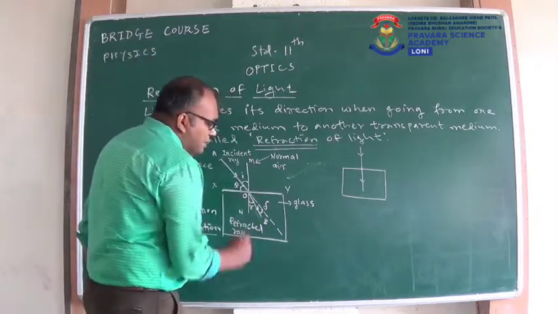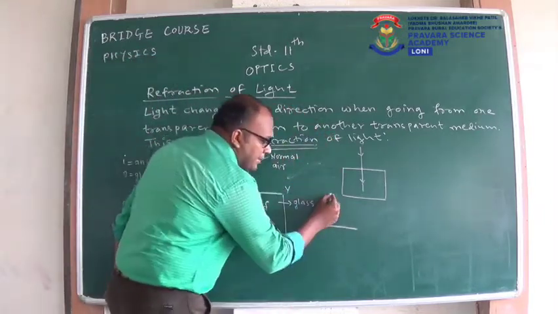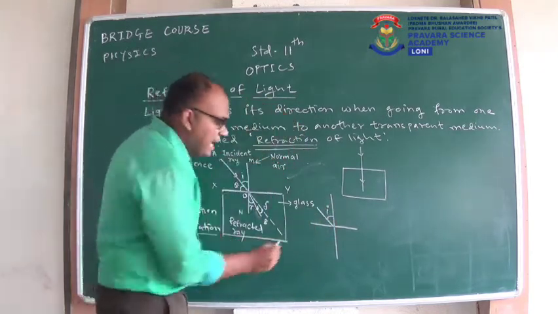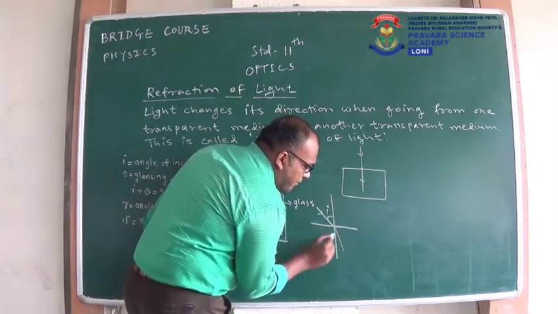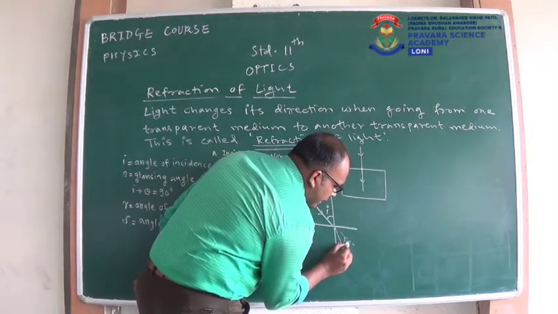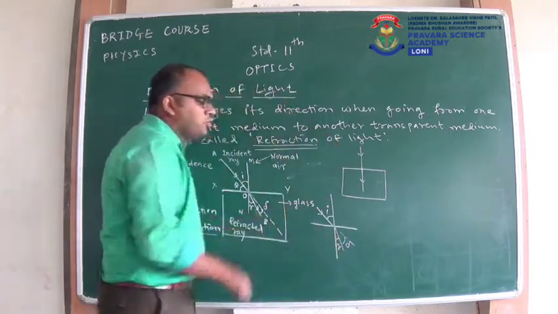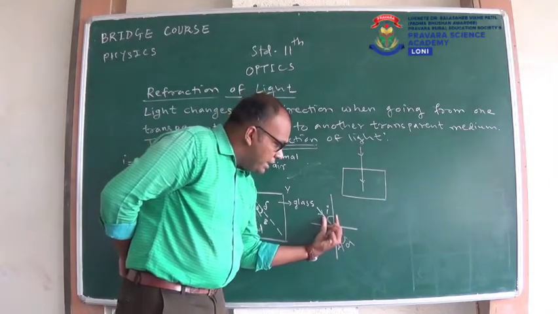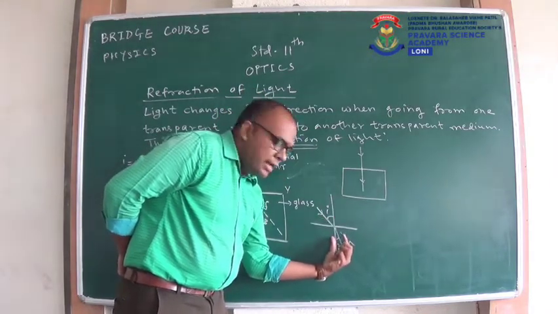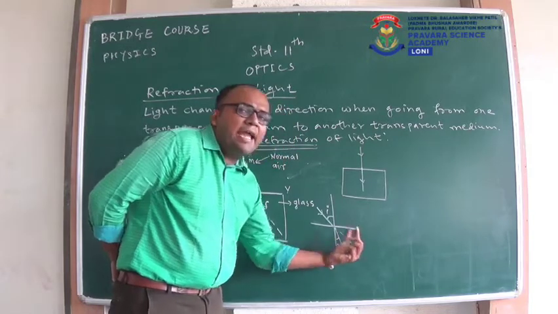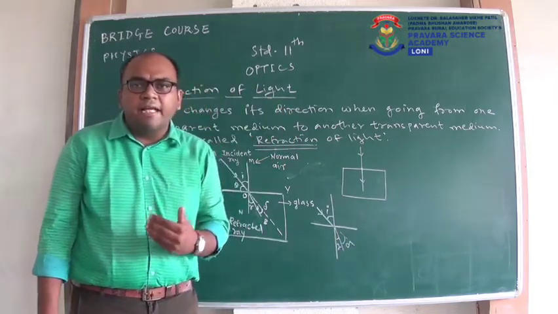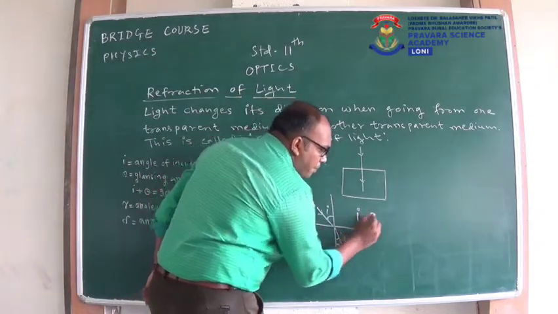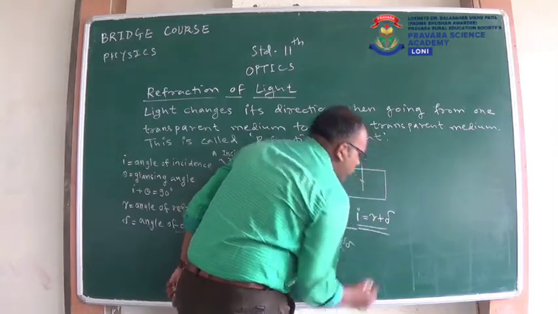If you see, I will draw this part again. This is the surface, this is the normal, this is the incident ray, so we will call it angle of incidence I. This will be our refracted ray. If this light ray goes straight, this will be delta, and this is our angle of refraction R. So if you observe the geometry of this figure, this angle I is the vertically opposite angle of this. And this angle is the addition of R and delta. And as we know, vertically opposite angles are congruent to each other. So you can write I is equal to R plus delta. I is equal to R plus delta.